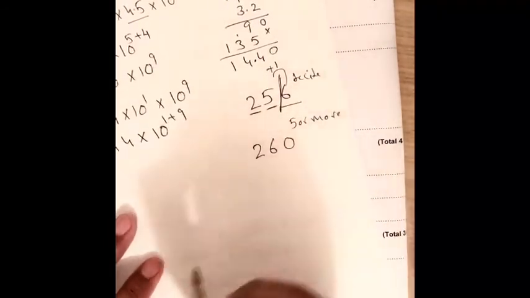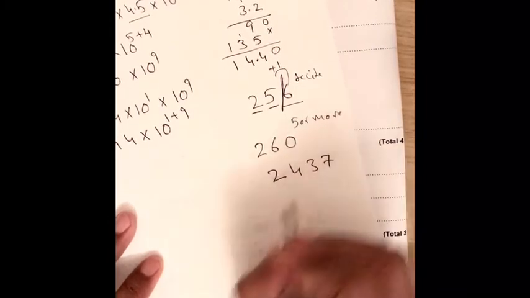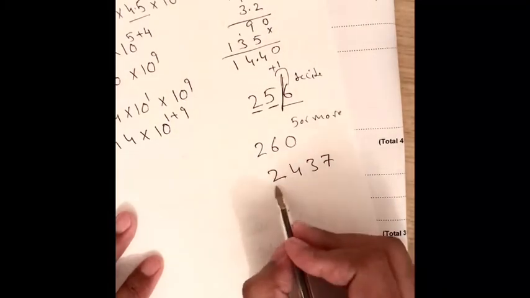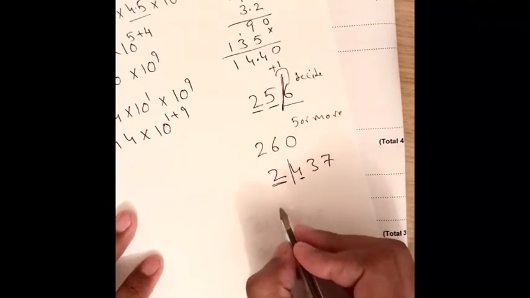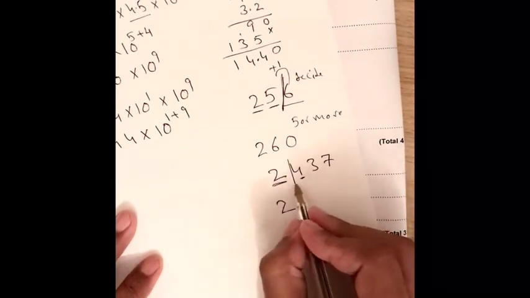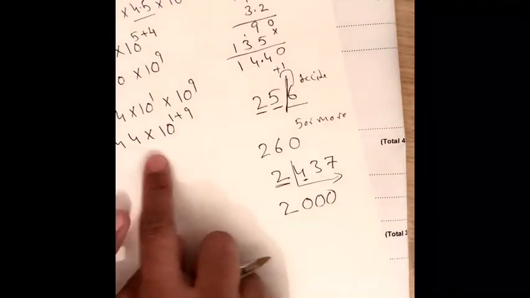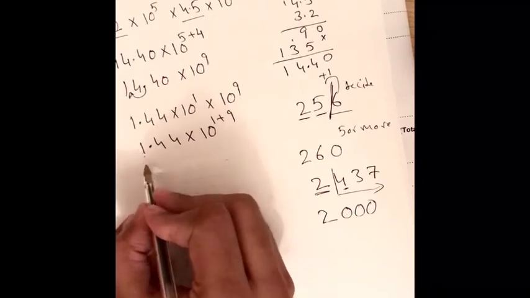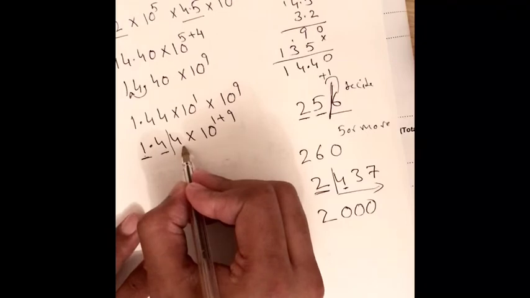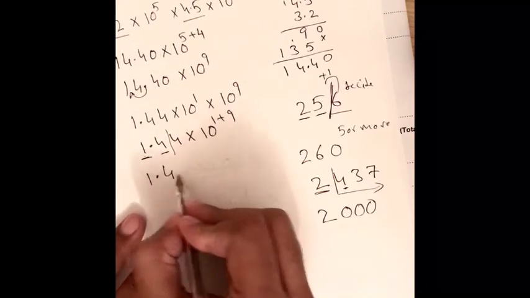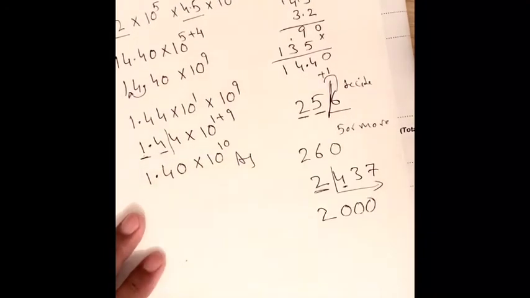If they say one significant figure and the value is like 4, 2, 4, 3, 7, one significant figure, you need to say this is one value and this is a decider. This is less than 5, so we don't need to do anything. Whatever further values there are become 0, 0, 0. Now in here, these are the two significant figures. This is the first value, this is the second, and this is the decider, which is less than 5. So that becomes 1.40 times 10 power 10. This is our standard form of that value.